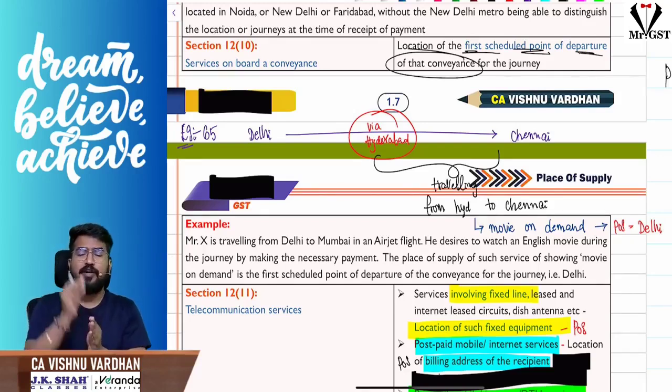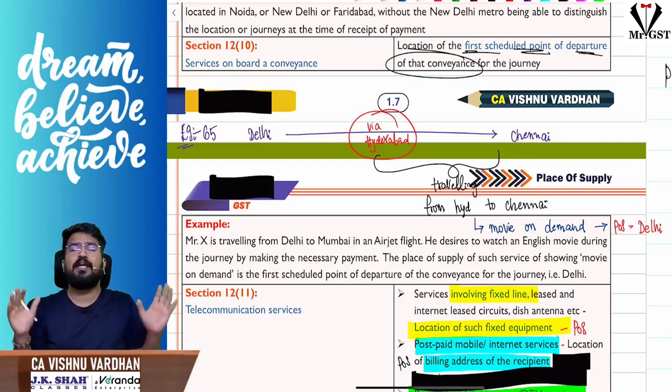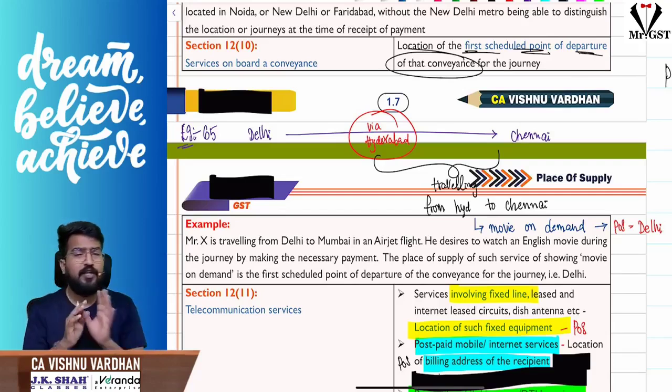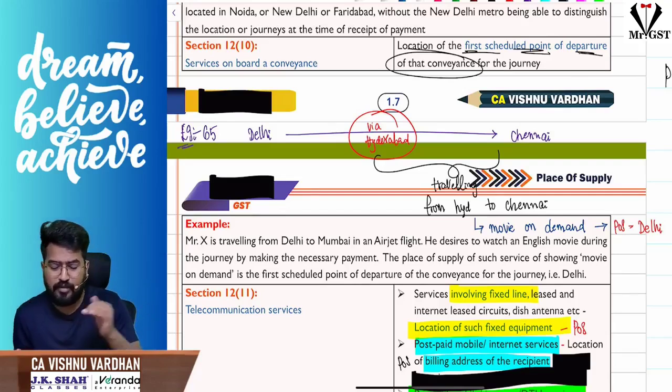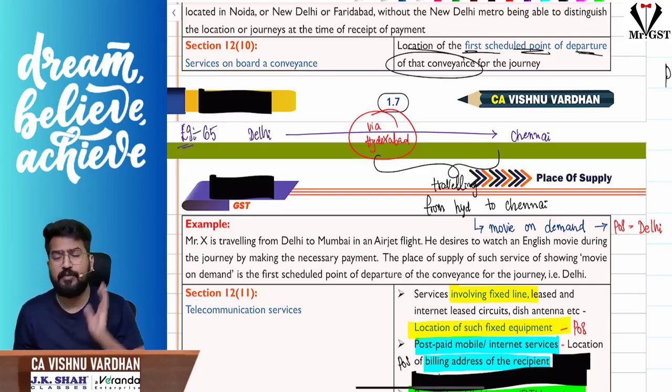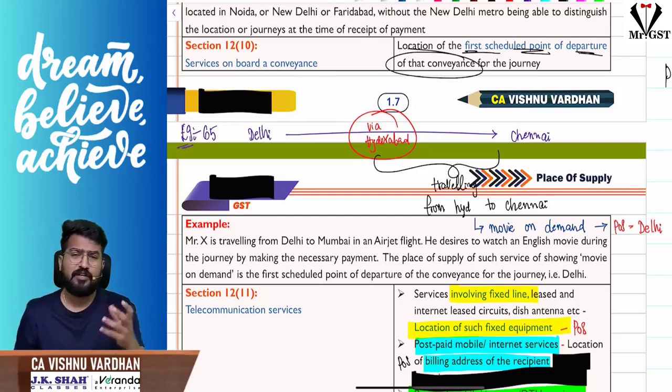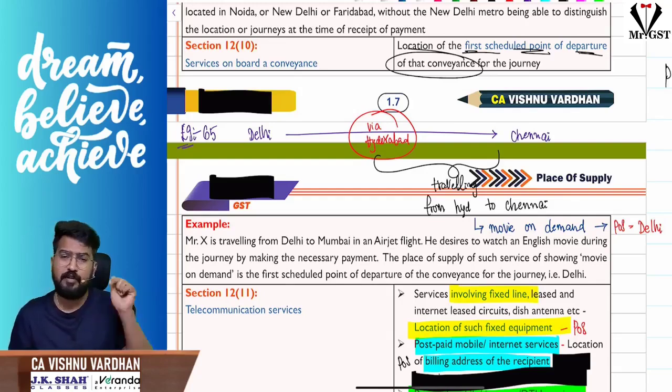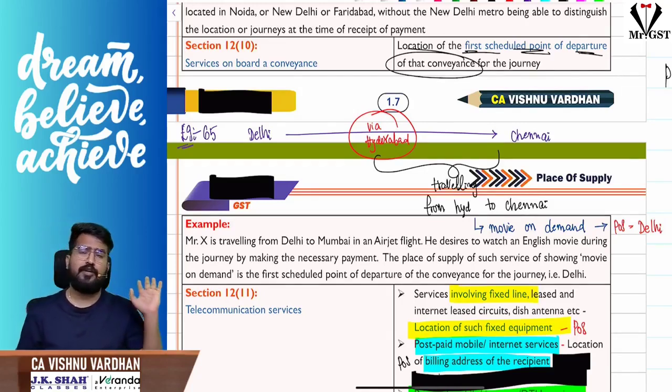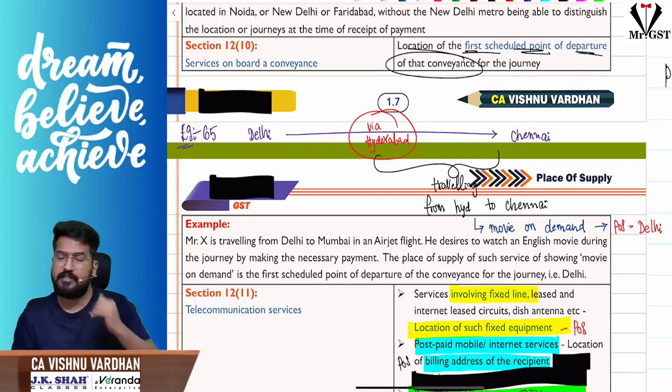Any service provided on board a conveyance, I repeat, the place of supply will be the first scheduled point of departure of that conveyance, not where your journey starts. That is not relevant. For example, the flight is being operated from Delhi to Chennai via Hyderabad. You are boarding in Hyderabad and you are taking some music on demand, or a movie on demand, some services in the aircraft. Then the place of supply will be Delhi, not Hyderabad. That means where you are boarding is irrelevant. What is the first scheduled point of departure of that particular conveyance? That will be the place of supply. So that is 12 subsection 10.